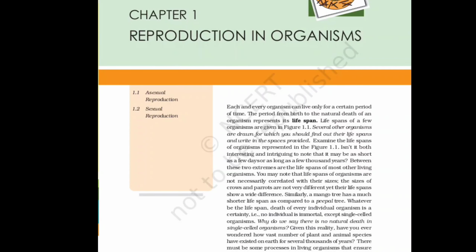So in this chapter you have to learn mainly about the reproduction of organisms, both sexual and asexual reproduction. Why is sexual reproduction more preferable over asexual reproduction? What are the differences between sexual and asexual reproduction? What do you mean by lifespan? And finally, the steps and events of sexual reproduction.